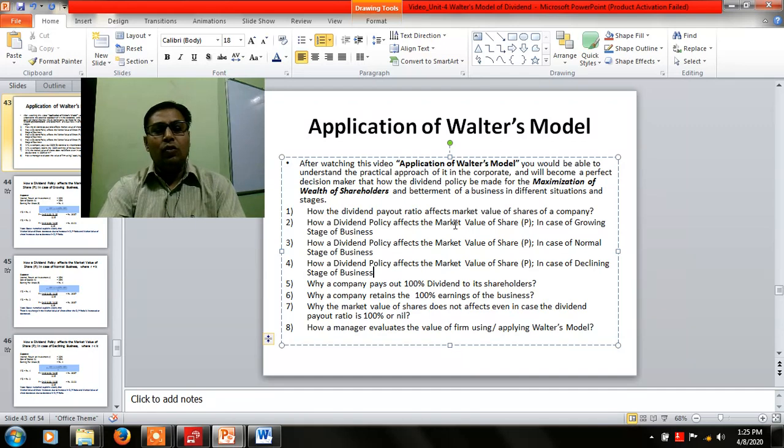And also you will understand how a manager evaluates the value of firm or the market value of share by applying the model we are going to discuss.